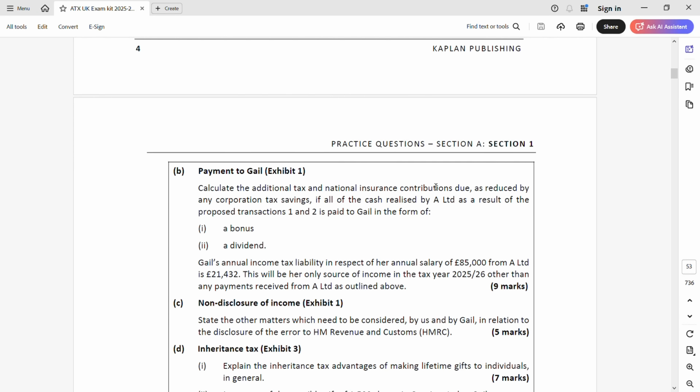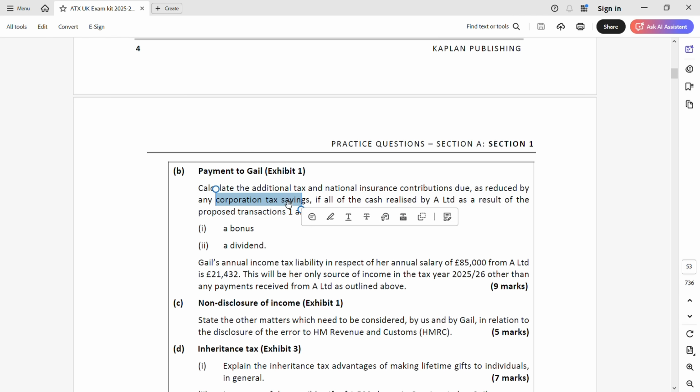For calculation, it's exhibit 2, but for the dates and all, you might need exhibit 1. Next, payment to Gail. So this is about Gail. And here, again, the question is bonus versus dividend. This is a very straightforward question. You have to calculate the additional tax and NIC, and also any reduction in corporation tax for this too.